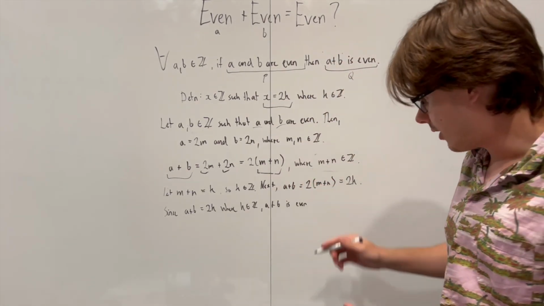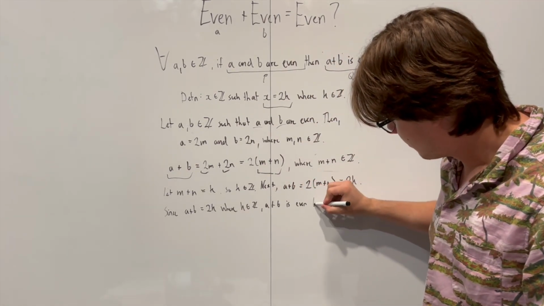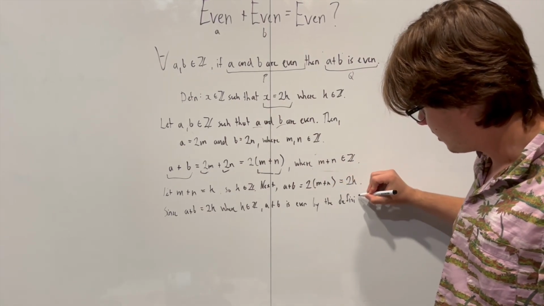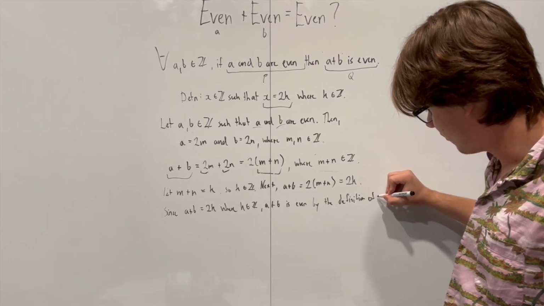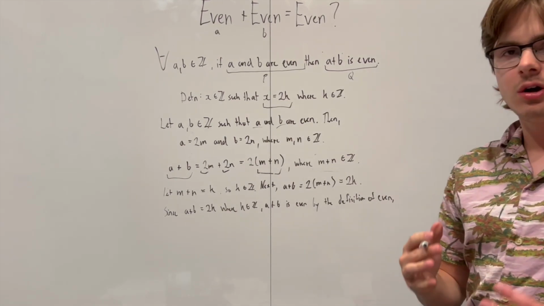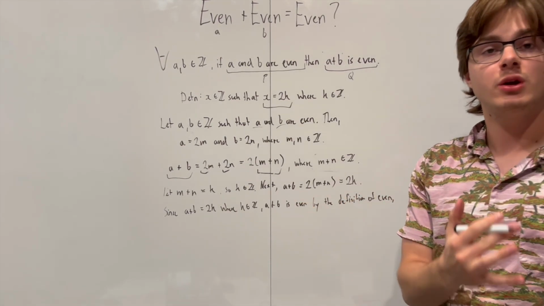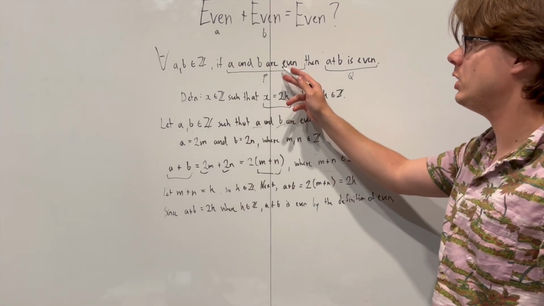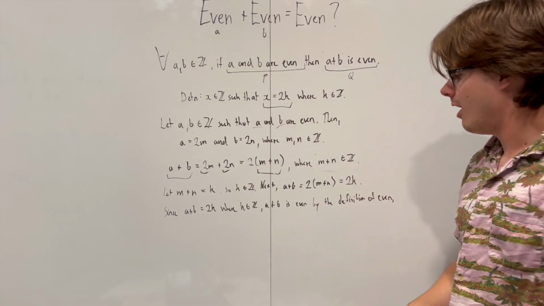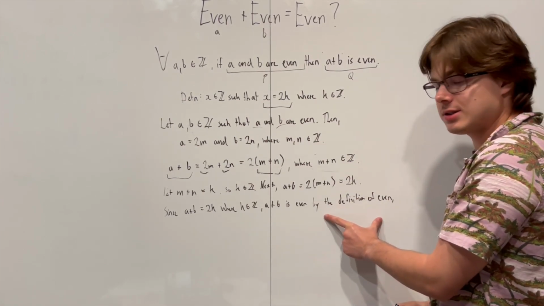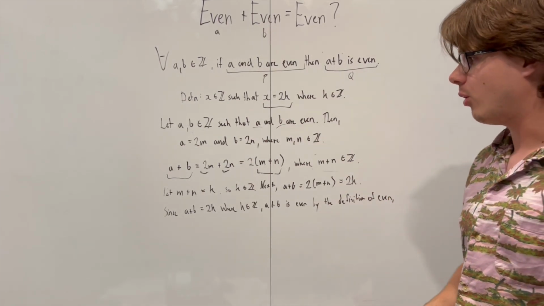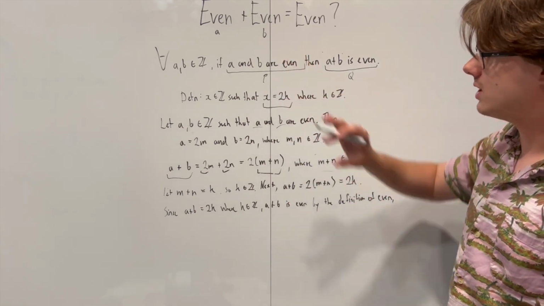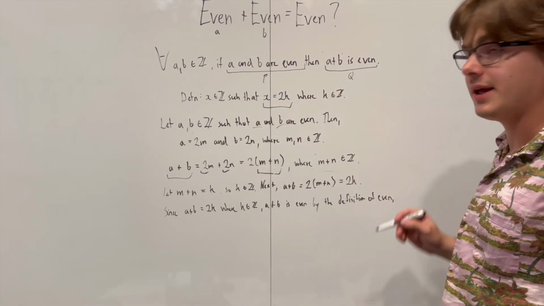If you want, you can add another part to the statement saying, by the definition of even. Usually when you're writing a proof, you're assuming the reader already knows the definitions of what you're trying to prove. They already know what even is, the definition. So this part is usually quite useless. But if you want to be super thorough and you're trying to maybe write something for someone who doesn't know a whole lot or might not know these kind of properties, this would be really helpful.